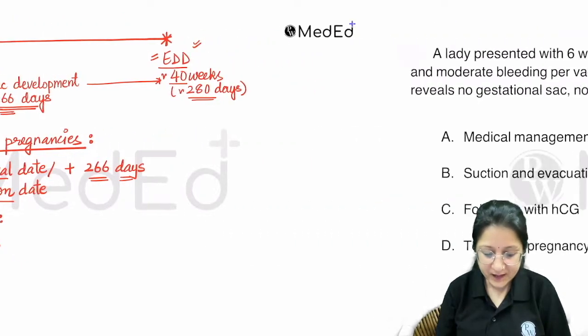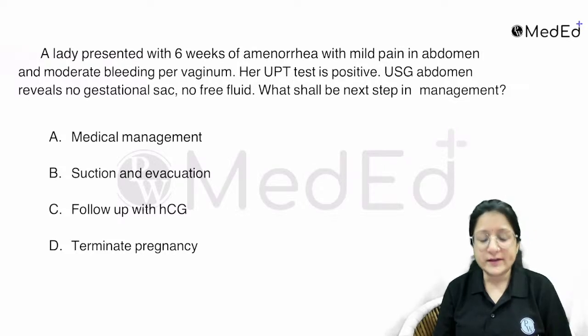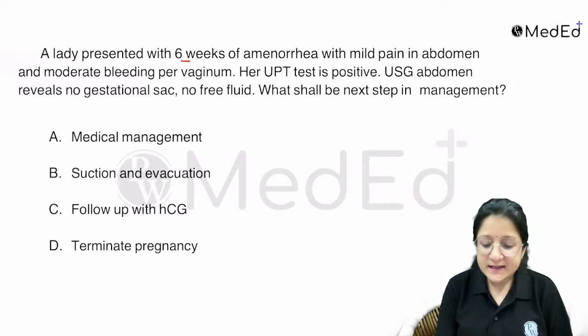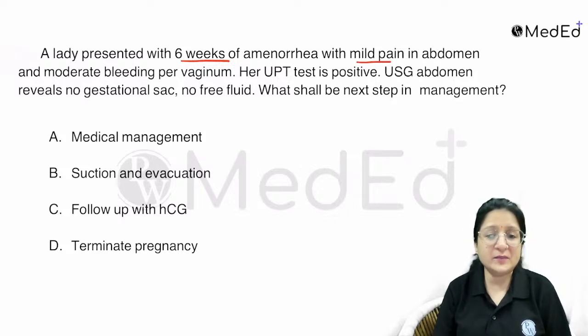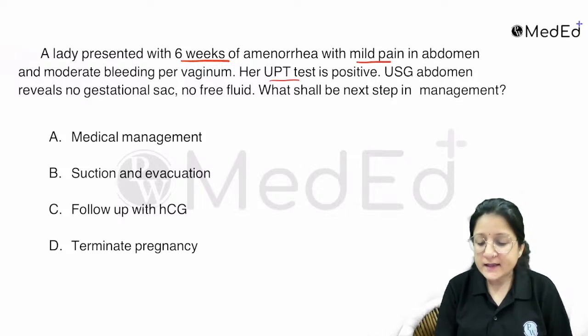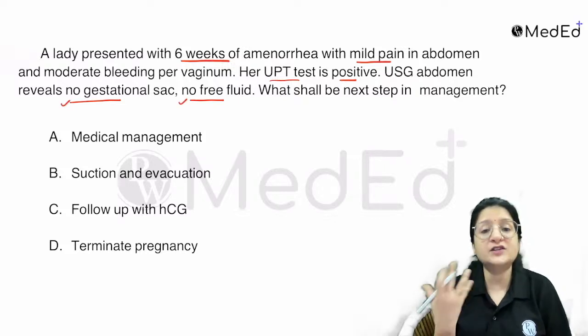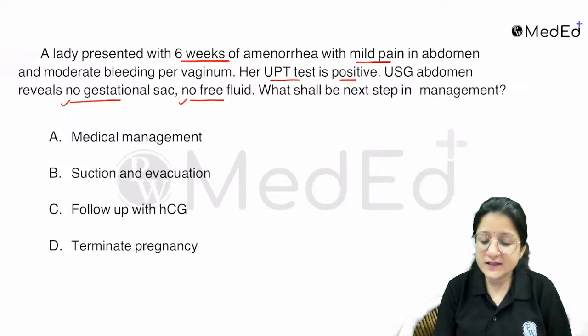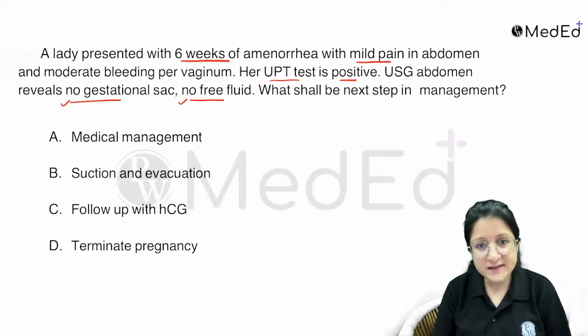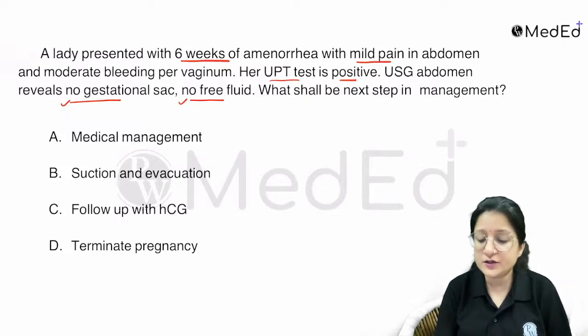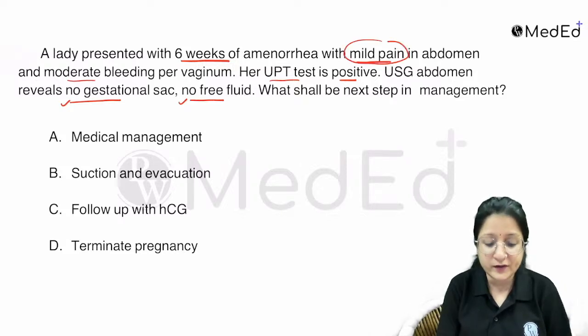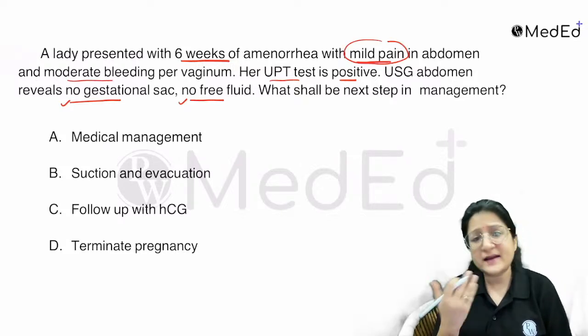Okay. Now let's have a look at the next question. A lady presented with 6 weeks of amenorrhea with mild pain in abdomen and moderate bleeding per vaginum. Her UPT is positive. Ultrasound abdomen reveals no gestational sac and no free fluid. So we don't know the location of the pregnancy, so this becomes a pregnancy of unknown location, with some symptomatology of mild pain in abdomen and moderate bleeding, and a positive pregnancy test.